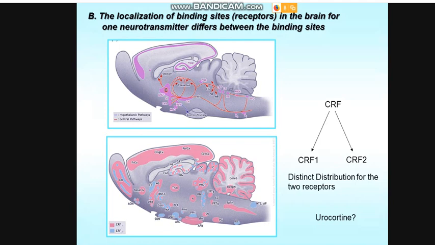Now, if you look at the cerebellum or the olfactive bulb, you will have a strong presence of CRF1, but if you look at the distribution of CRF above, you have nothing. So this is a kind of mismatch, in the sense that we don't have the neurotransmitter, but we have receptors.